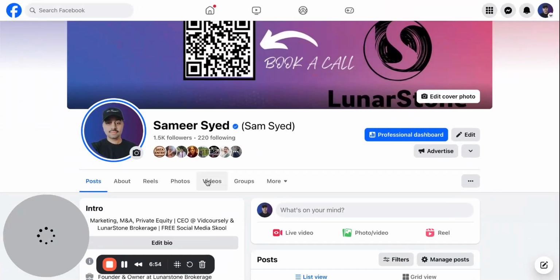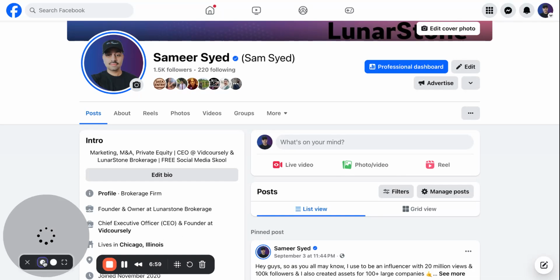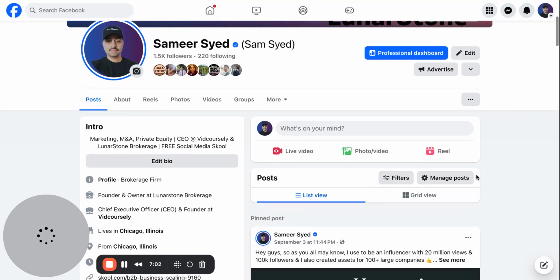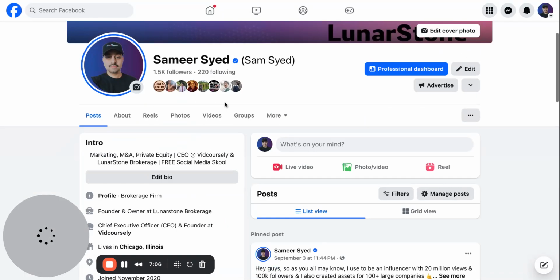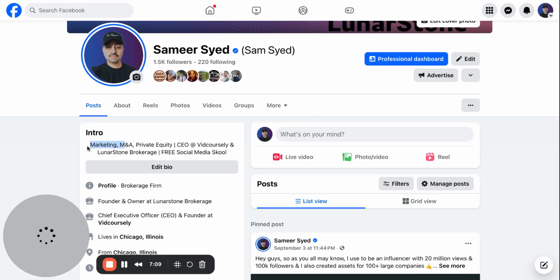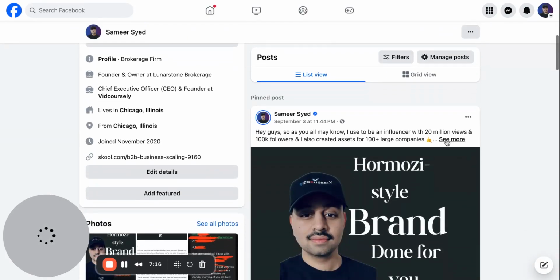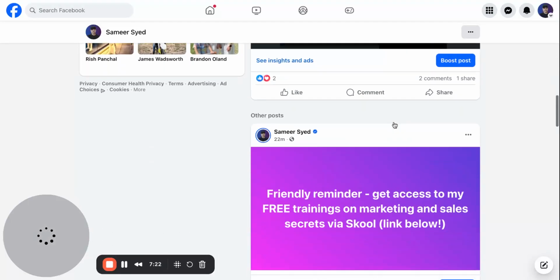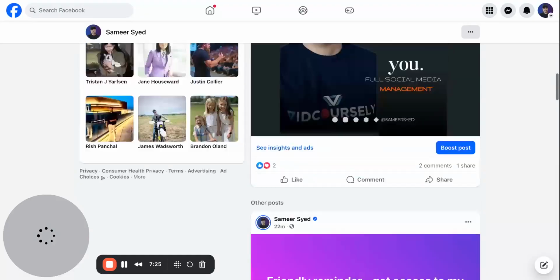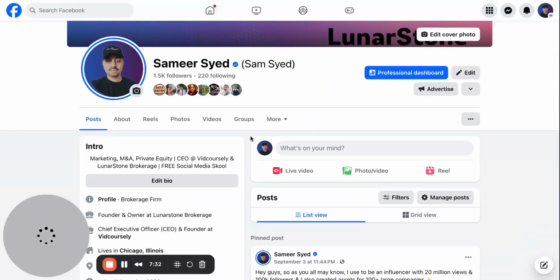IG, same thing. Again, wow, aren't you noticing a pattern? Same thing here. There are no banners as well, but you see here, it's very optimized. And if you need to figure out what optimized is for each platform, I would go on each one and see what other people are doing in your space. See exactly what they're doing. The only thing about IG that's different is that from your stories, you can pin these things. For example, I have my client testimonials that I pin here that people can click through. And then I also have my school community, which I need to update the little pin for.